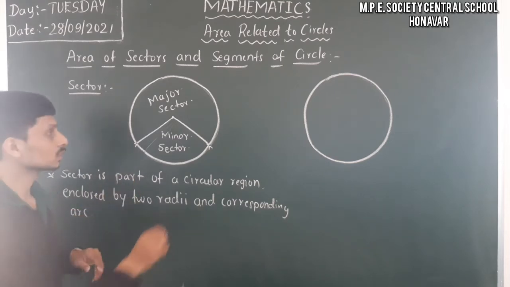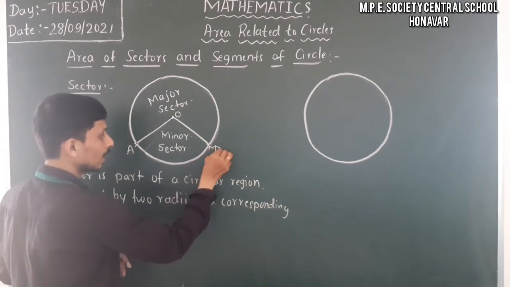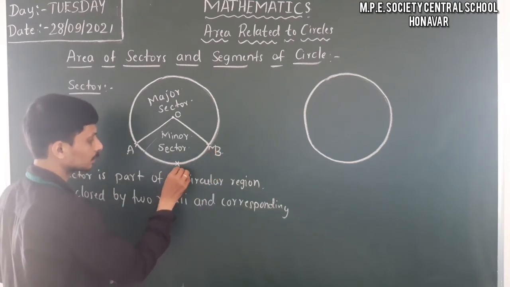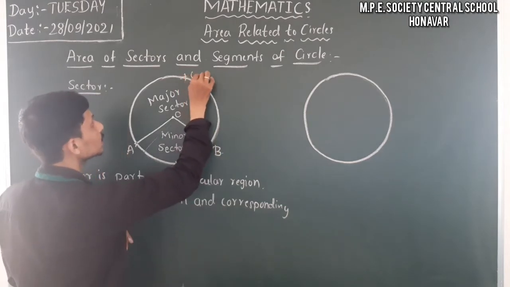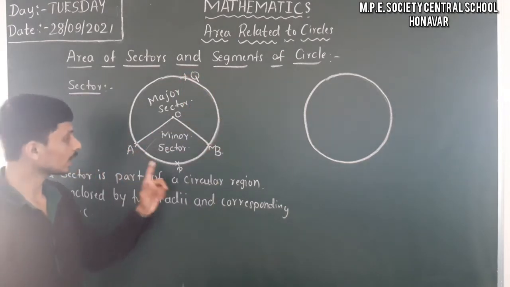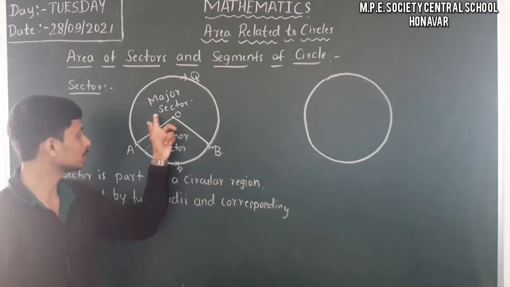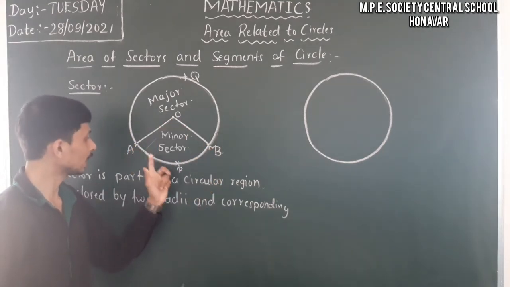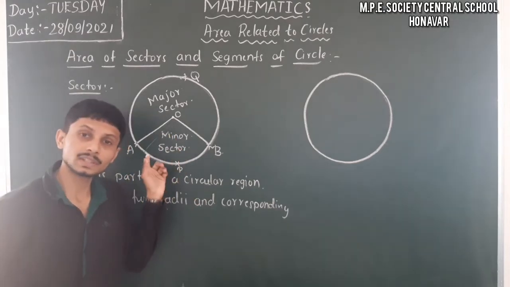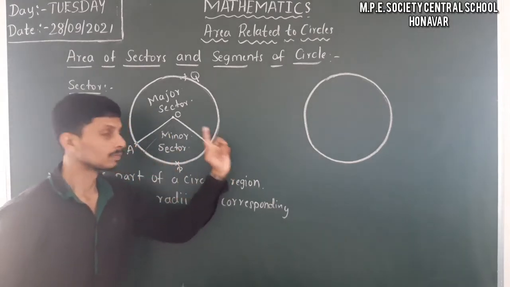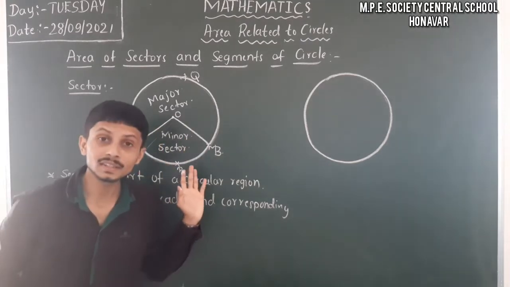So let us name it. Here I will consider this O, here it is A, and this is B, and I will consider a point P here. So we have to know the direction, and here I will consider this as Q. Here, the area enclosed by OAPB is nothing but a sector. It is made up of a minor arc, so that's why we consider it a minor sector.